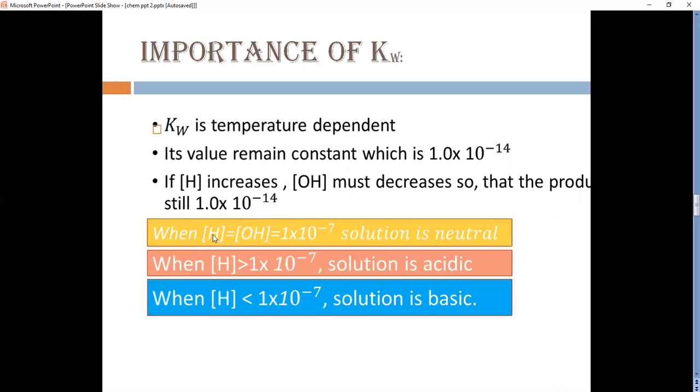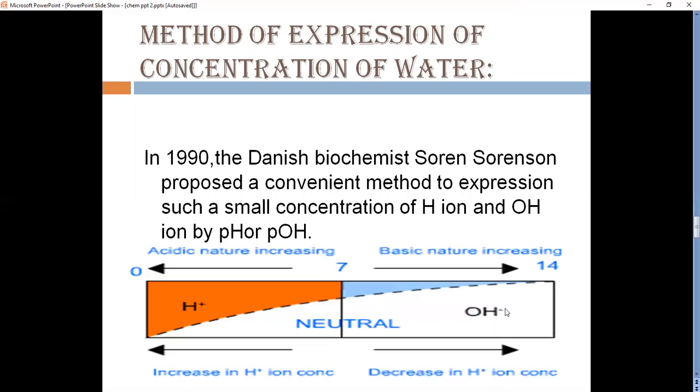When the values of H plus and OH minus are equal to 1 multiplied by 10 to the power minus 7, then the solution is neutral. If the value of H plus is less than 10 to the power minus 7, then the solution is acidic. And if H plus is greater than 1 multiplied by 10 to the power minus 7, then the solution is basic.